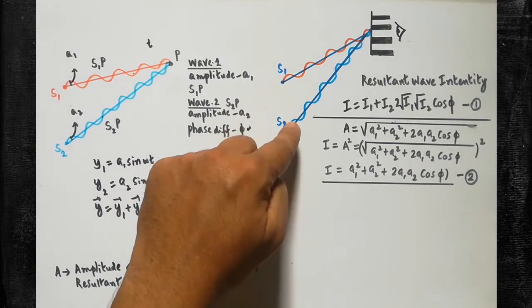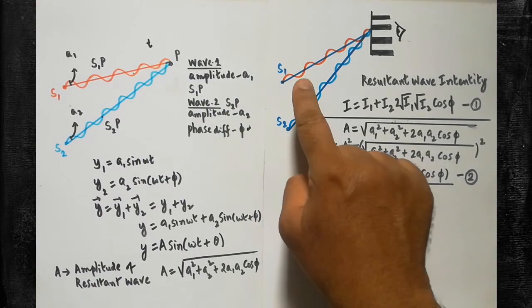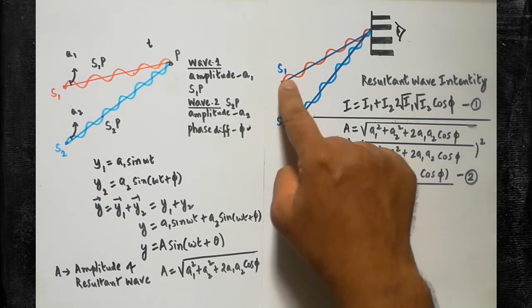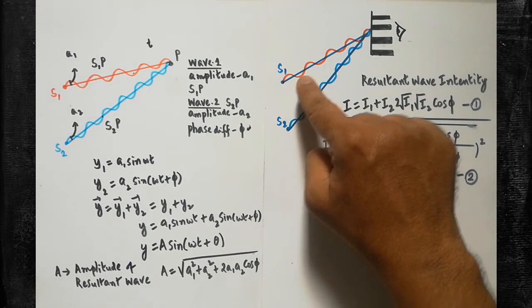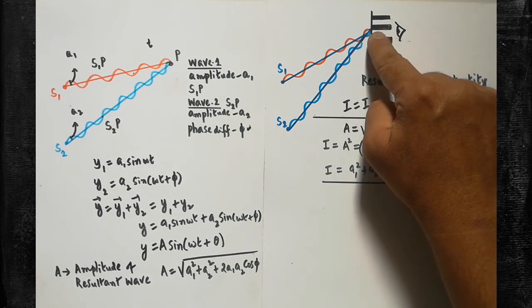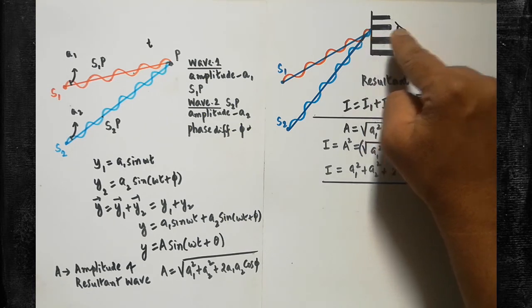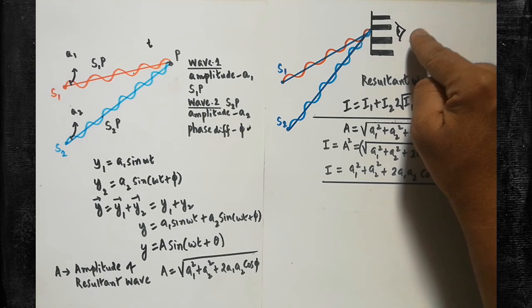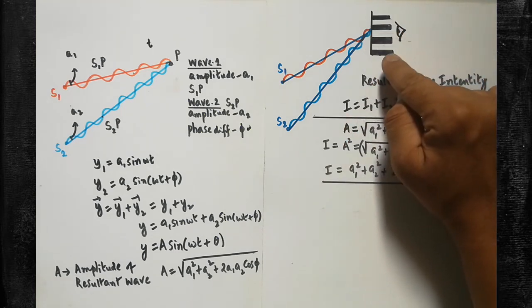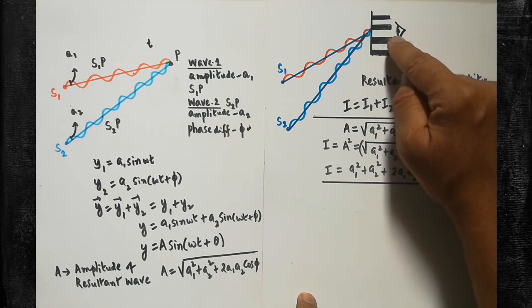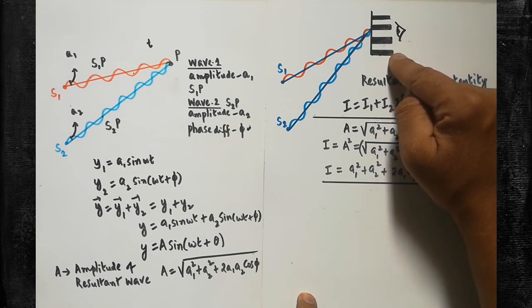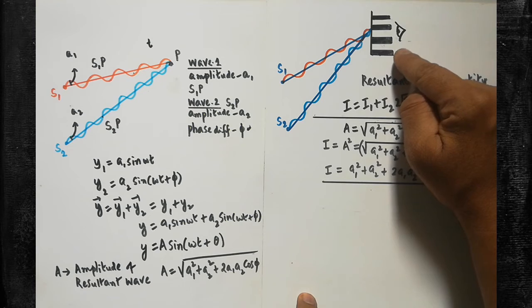Here, with the help of this diagram, I will explain what interference is. The two waves are traveling from the spots S1 and S2, traveling in this direction, and both are superposing here. You are the viewer. If you are viewing here, you can observe the dark region. At the dark region, the two waves are interfering destructively. Destructive interference means the resultant intensity will be minimum.